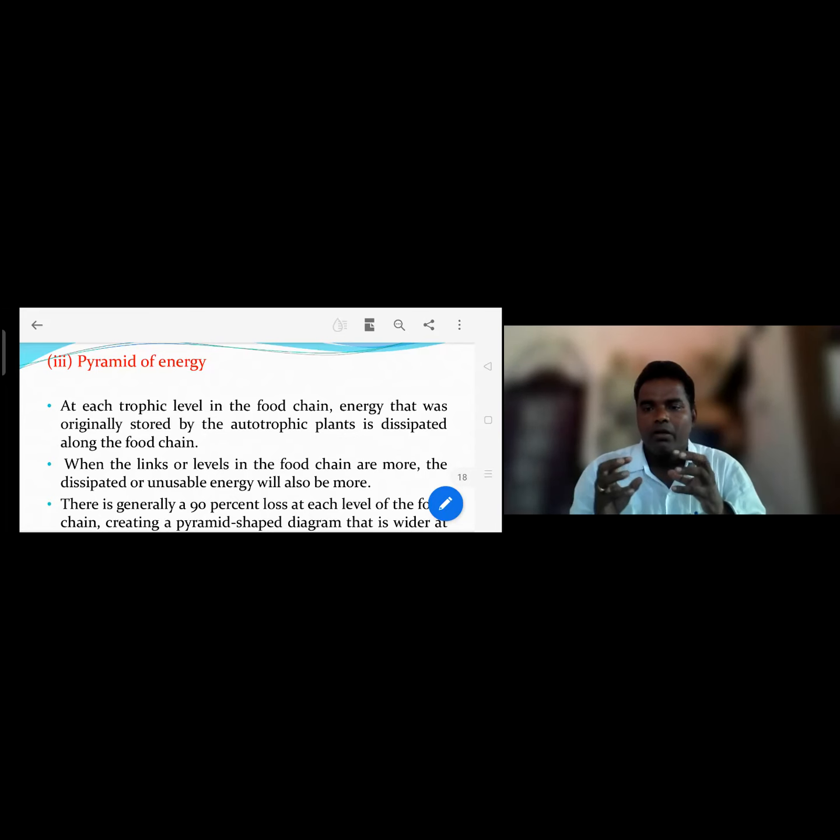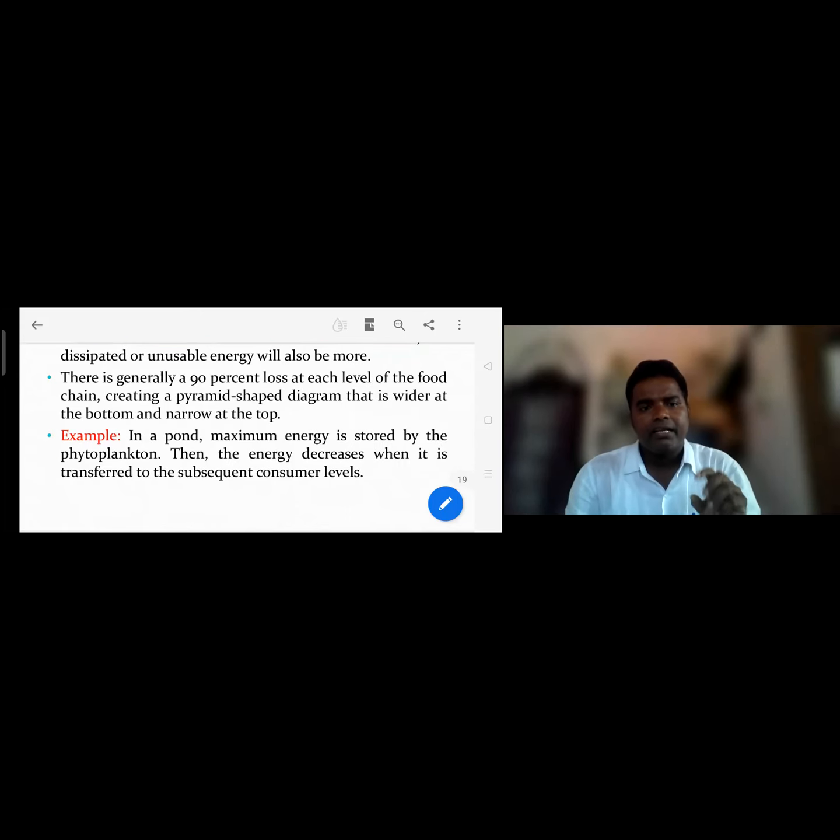After they utilize their energy, the waste of energy is also more. This is very important: there is generally a 90% loss at each trophic level of the food chain, giving a pyramid shape diagram, wider at the bottom and narrow at the top.